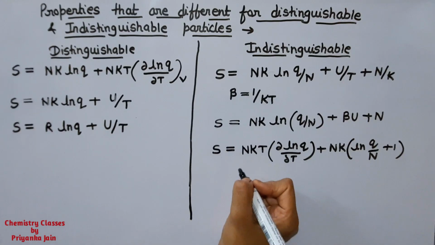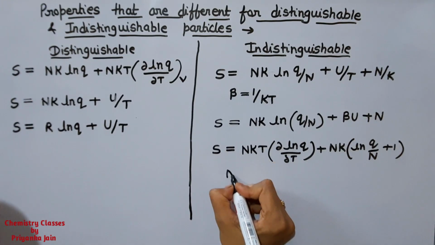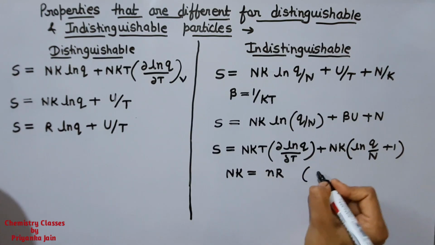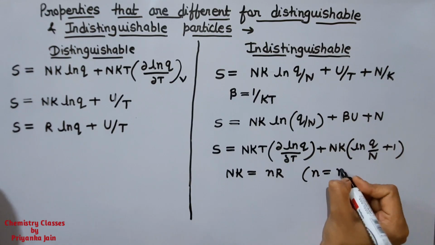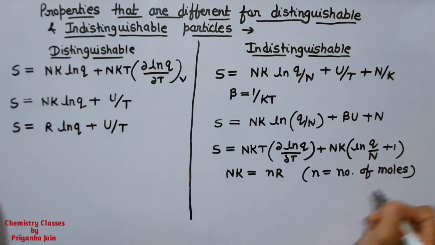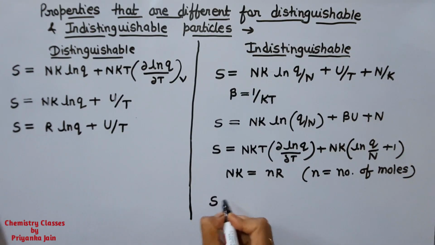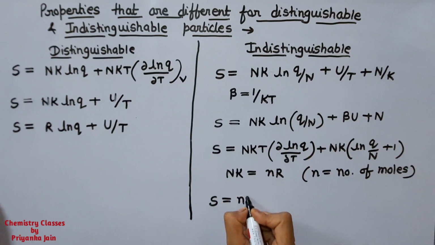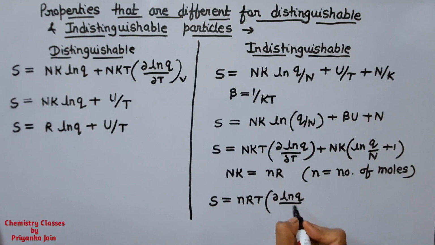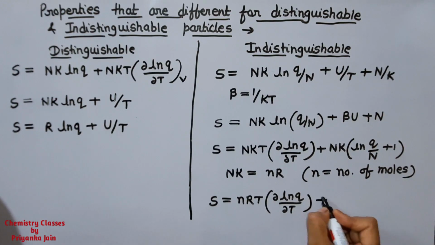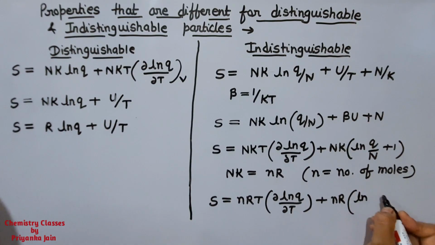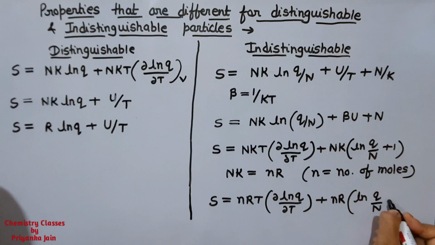Now if we replace Nk by small n R, where small n is the number of moles, we get another formula: small n RT del ln Q divided by del T plus small n R ln Q upon N plus 1.